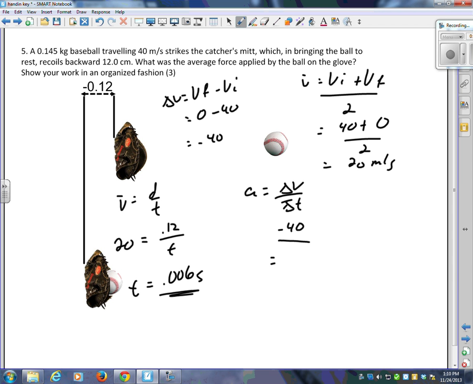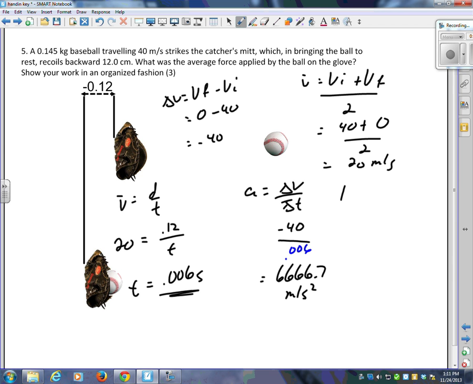Gloves catch baseballs in a very short period of time. Remember here, my delta v is 40. It's not the 20. So now use this time right here, 0.006. And that gives me an acceleration of 6,666.7 meters per second squared. And yes, that's a really big number, but it's a really big acceleration.